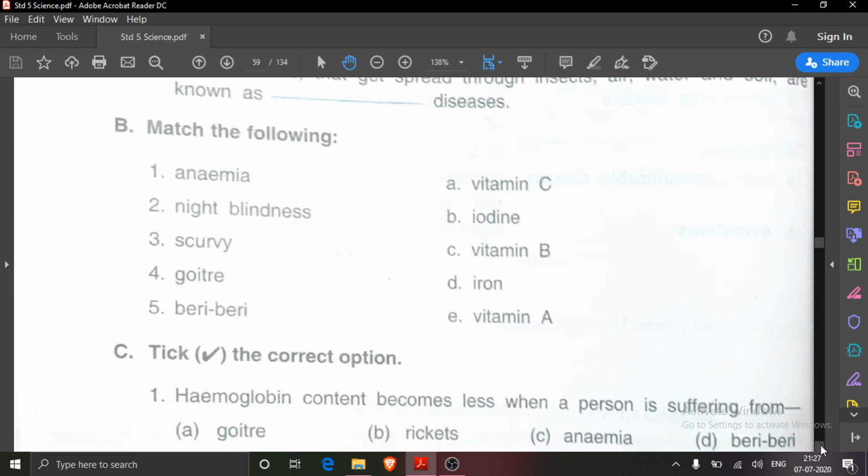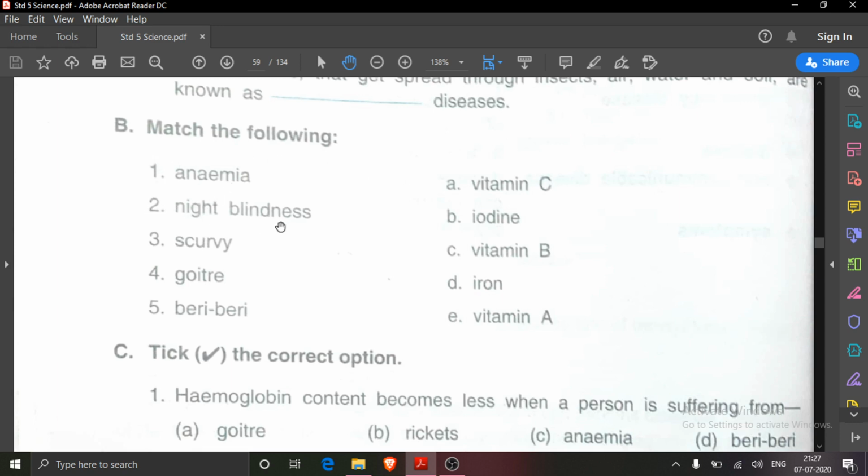Many times I have seen, in spite of repeated telling and reminders, that when you match the following, you draw lines, zigzag. Don't do like this. In front of the correct answer, you write, like anemia. You can match it with what? Iron. But you will not draw a line here. You will write here anemia, put a small hyphen, and here you write iron. Due to the lack of iron, anemia is caused.